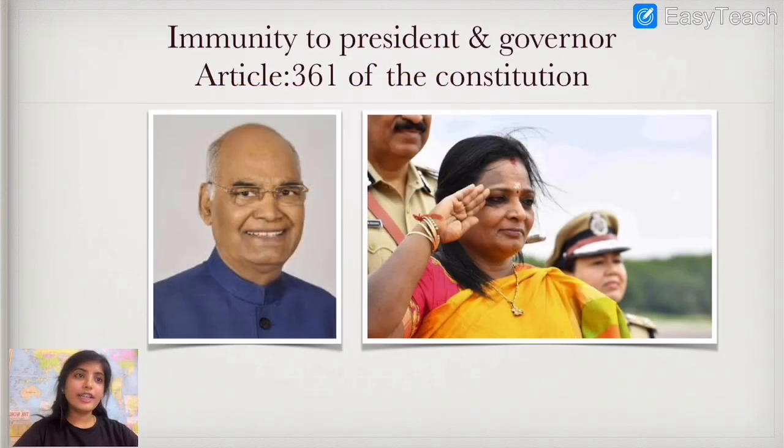So friends, under Indian Penal Code, there are also certain immunities that are available. For example, Article 361 of the Constitution of India clearly mentions that the president and governor get immunity from Indian Penal Code. It means during their tenure, if they commit any offense, even then they are not liable under Indian Penal Code. Of course, after completing their tenure, they will be liable. That is another case. But during their tenure, they are not liable. That is the immunity given to the president as well as governors.